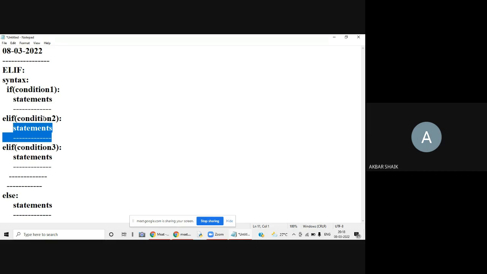If this is also false, then the next condition will be checked, and so on. Like that, we can test n number of conditions. Depending on the condition which becomes true, only that particular block of statements will be executed. If all the conditions are false, then the final else block will be executed.